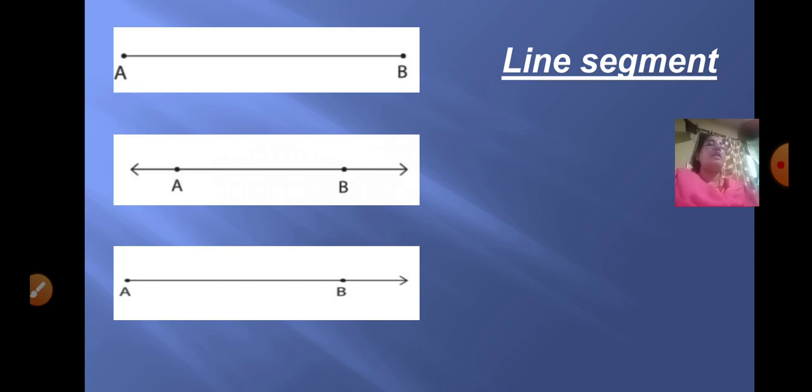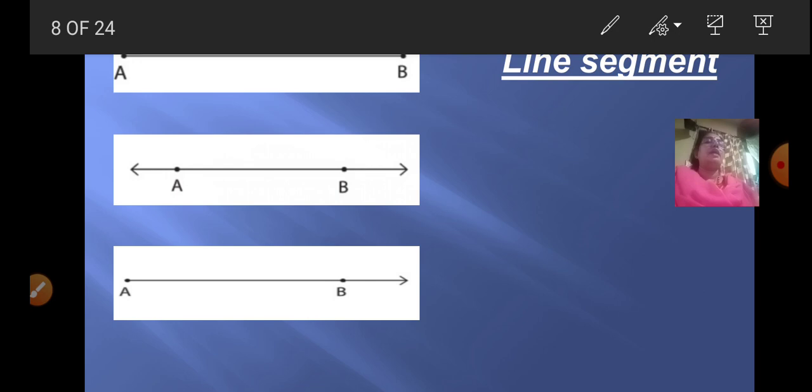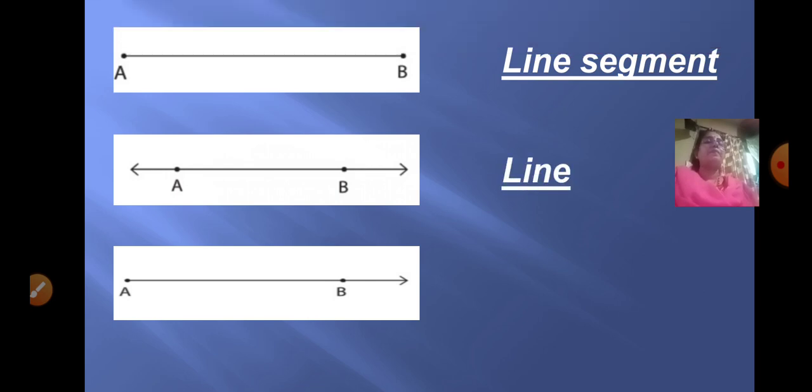So your first one is a line segment. It has got two end points and it can be measured. Here both the sides arrows, and in a line both the sides arrows are compulsory, which tells us that it can be extended from both the sides. So when both the sides are extended, it is called as a line.